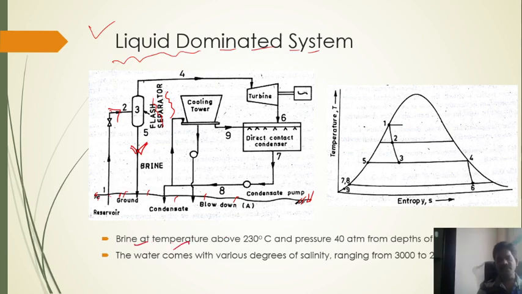You observe here brine at a temperature of about 230 degrees Celsius and a pressure of 40 atmospheres from a depth of 600 to 1400 meters. This brine impurity is transferred once again into the ground, inside the earth. Then after the flash evaporator there is very low pressure. Because of this low pressure, the liquid converts into steam, because when pressure decreases, the boiling temperature also decreases. Then we get this steam. This steam strikes the turbine, guys. This turbine is coupled with a generator, and the function of the generator is to generate electricity.